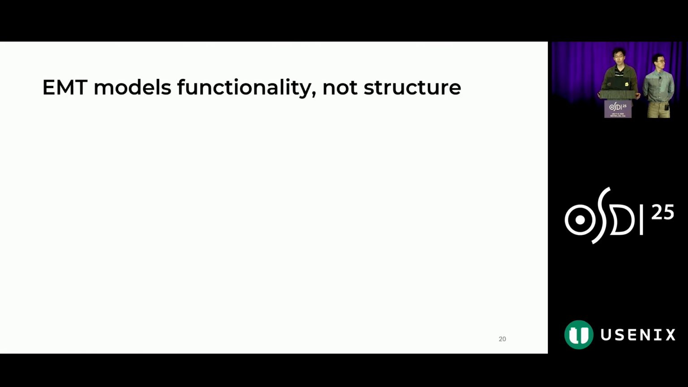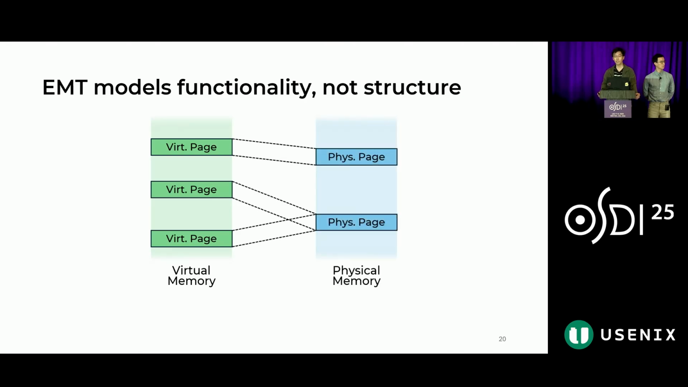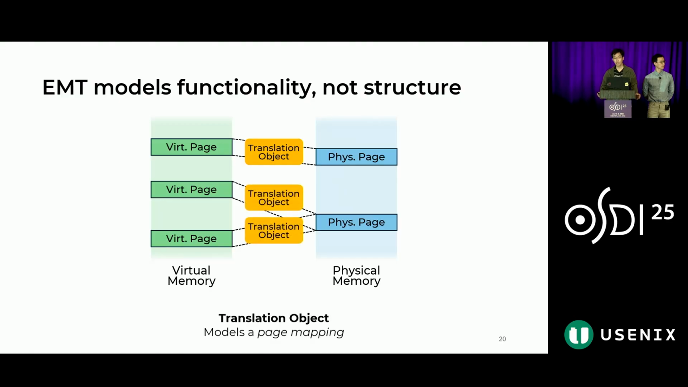One key insight we use to design EMT is to model the functionality of memory translation rather than specific data structures. Specifically, we assume a paged memory, where each page is of any size, so we can support mixed page size settings like huge pages. Then, we assume these virtual pages are mapped to physical pages. Our observation is that each virtual page must have a deterministic translation outcome. Hence, we can abstract such an outcome as a translation object, which contains all the information about the mapping.